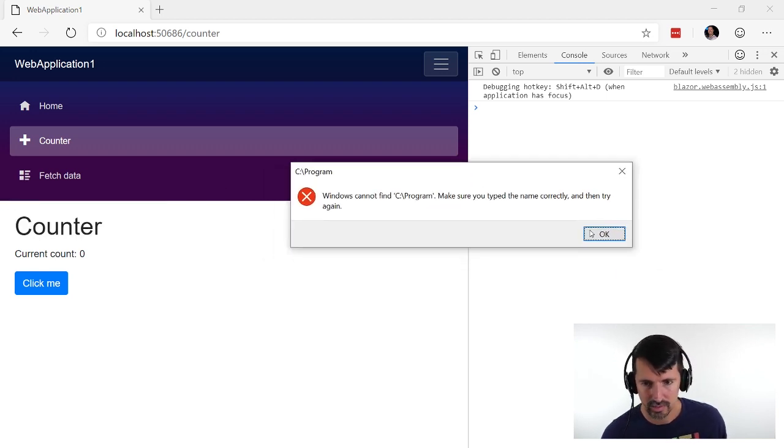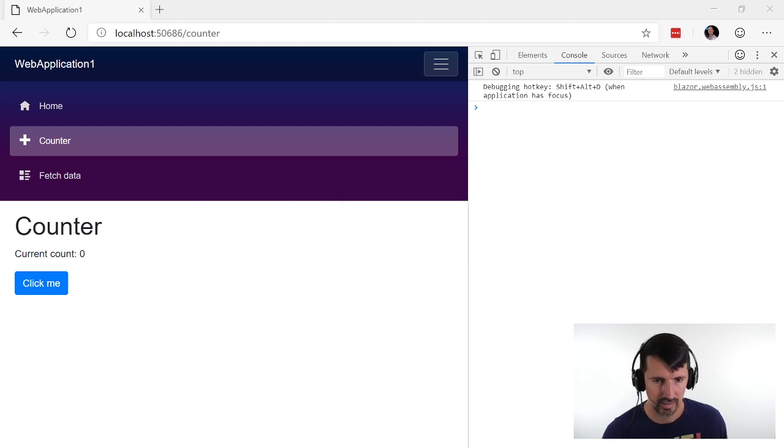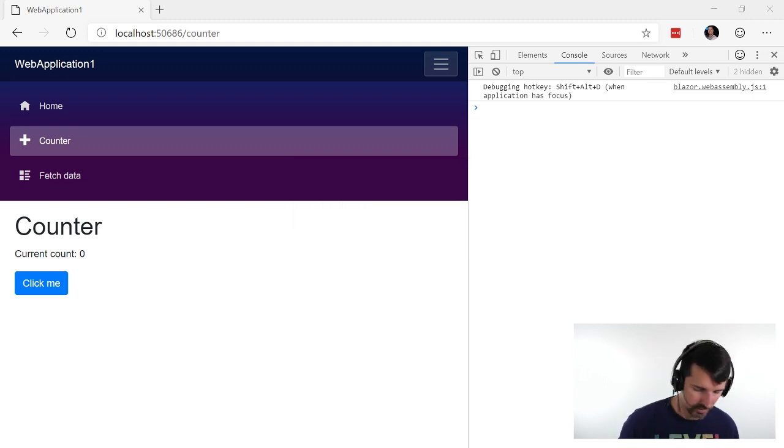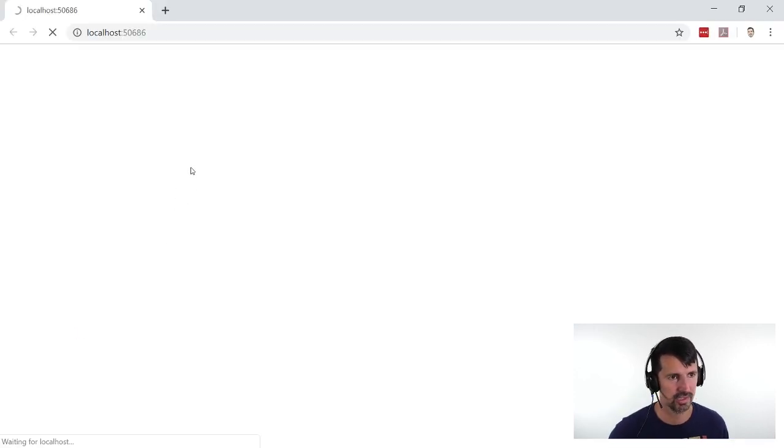And I get this error. Cannot find. So it can't find program files. Oh wait, I must have had a typo. Yeah. Yep, I missed that quote at the very end, Chris. Thanks. Okay, let's try this bad boy again.